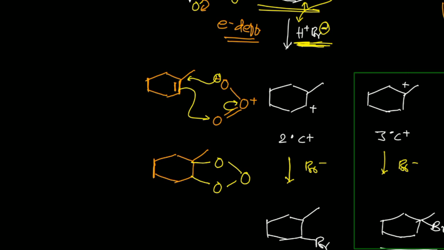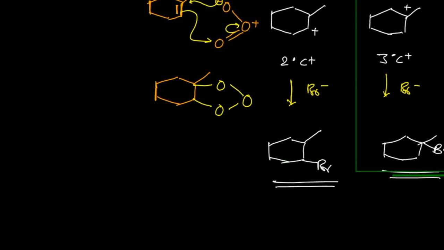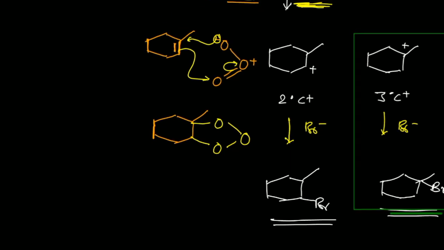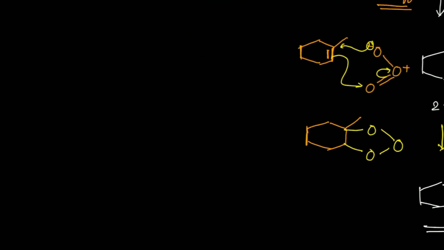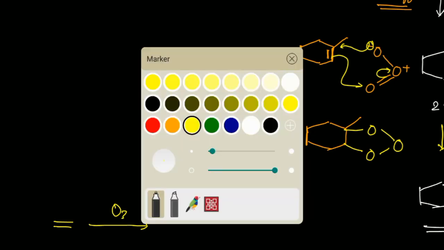Now, what can we do? The next step is, in this way, you will get this as the first intermediate. Again, another example of a cycloaddition reaction, no problem at all. Now, when we have DMS and so on, this will break. Whenever we have a simple olefin and we treat it with ozone, it is just a cleaving reagent.